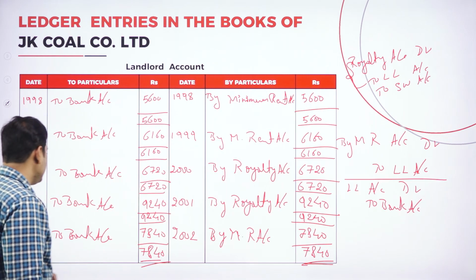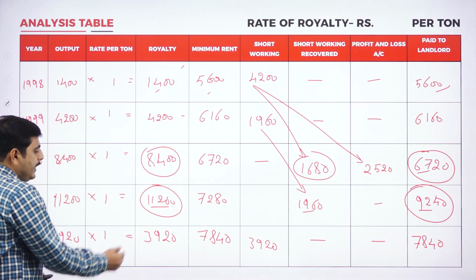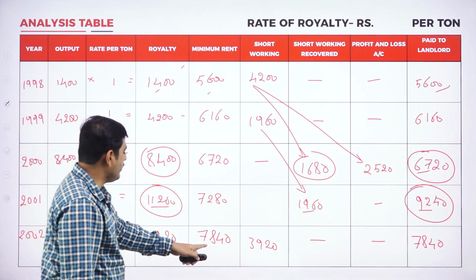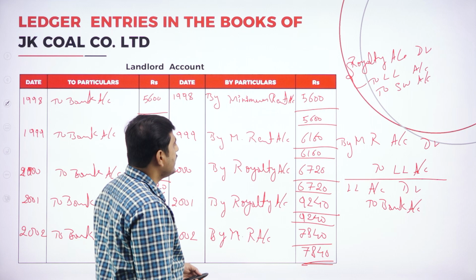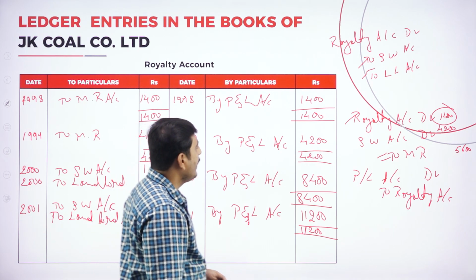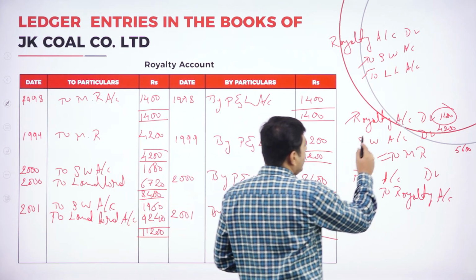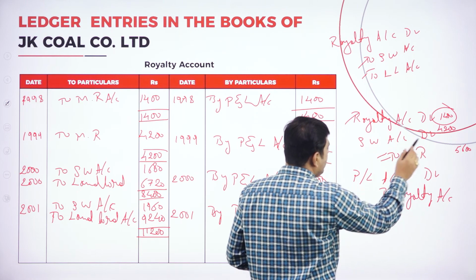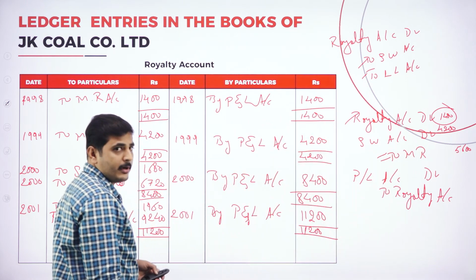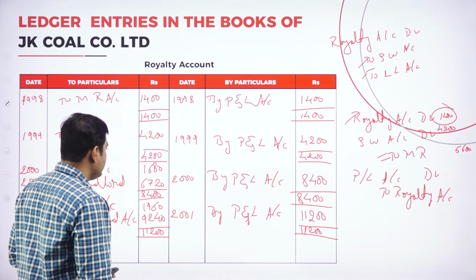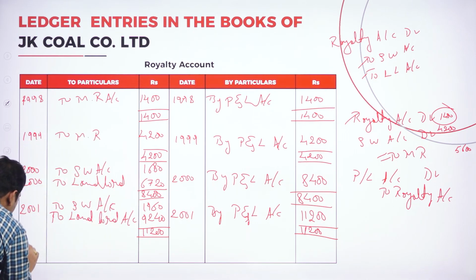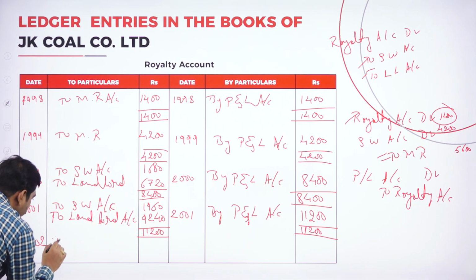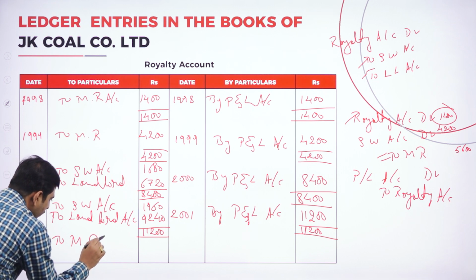Now coming to the last year. Last year we have minimum rent. We are paying the minimum rent 7,840. What is the journal entry for payment of minimum rent? Royalty account debtor, short working account debtor, to minimum rent account. We should write to minimum rent account, but the amount should be the royalty amount. So we write 2002, to minimum rent account.